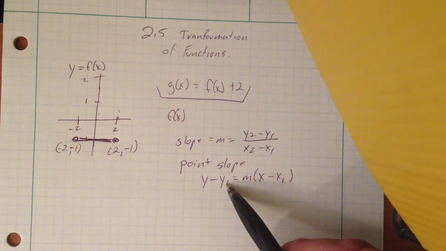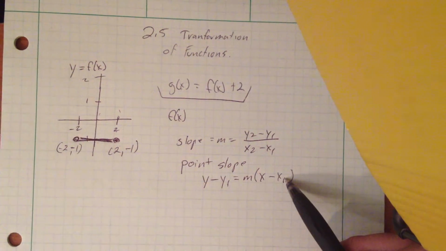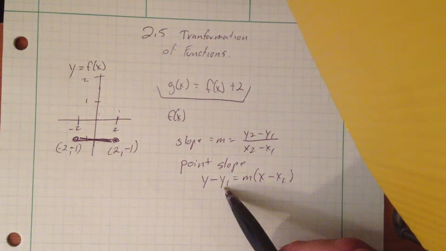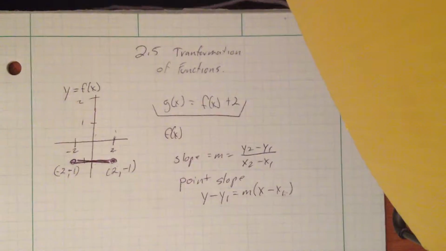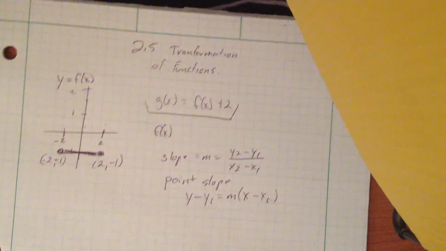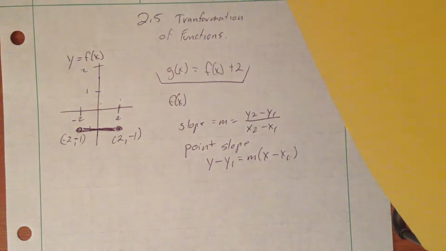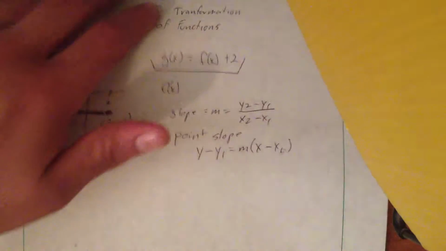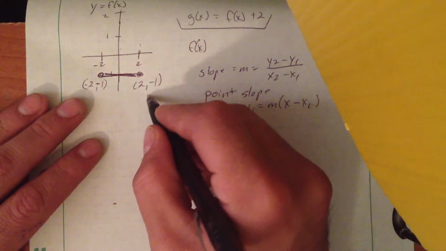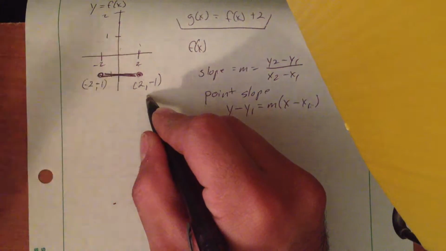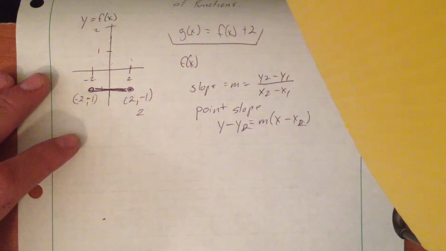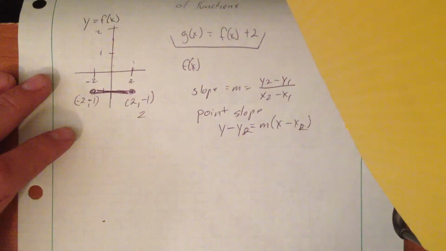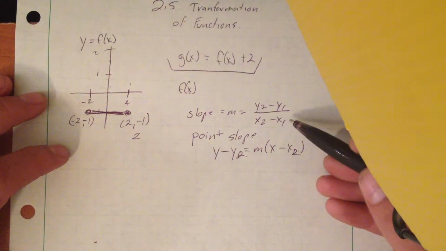It doesn't matter whether you use y1 or y2, as long as if you have y1, you put x1, and if you use y2, then you put x2. So let me get this page out of the way. In this case, we're going to use 2 instead of 1. Okay. So for this, first of all, we need to figure out your slope.